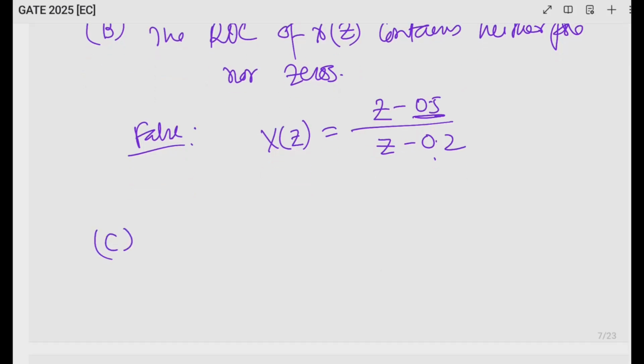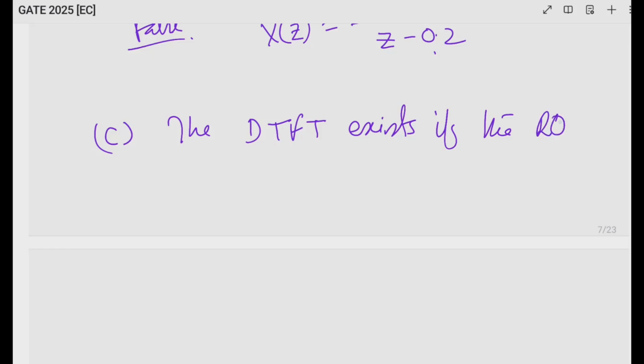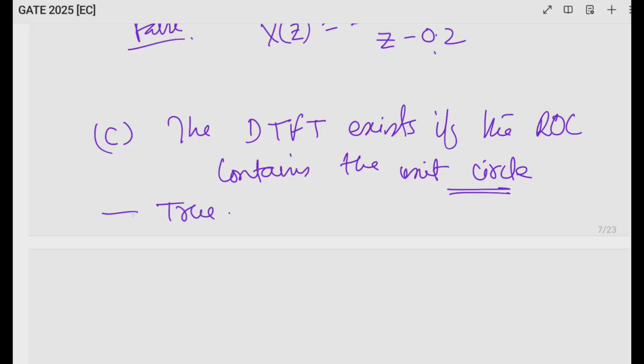Coming to option C. The DTFT exists if the ROC contains the unit circle. This is the standard condition for the DTFT. If the ROC contains the unit circle, then the DTFT exists. So this is true, perfectly true.